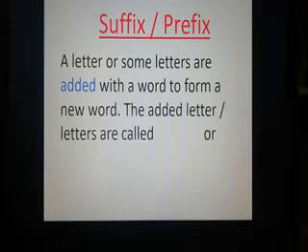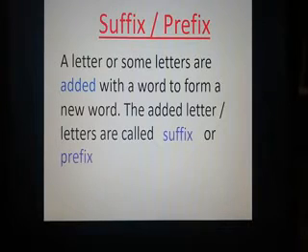Now we have to know what we mean by suffix and prefix. What is suffix and prefix? Actually, a letter or some letters are added to a word to form a new word. The added letter or letters are called a suffix or a prefix. Okay.